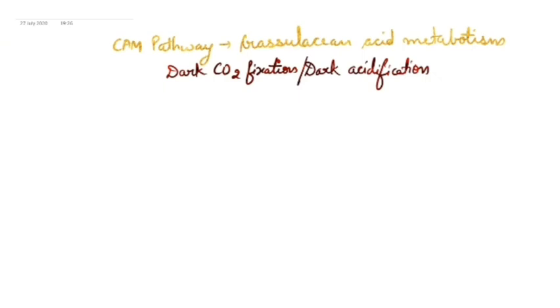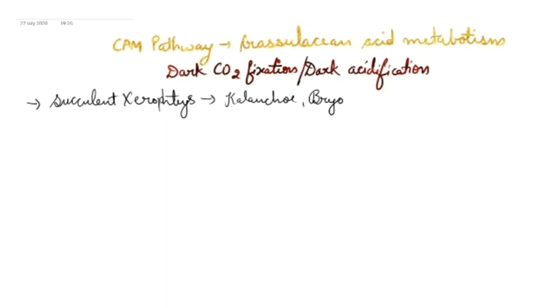Now, in this CAM pathway, the most common plants in which this pathway is seen are succulent xerophytes. So succulent xerophytes are there as the example, like we have Kalanchoe, Bryophyllum, etc. Here the similarity is there with C3 and C4 plants.